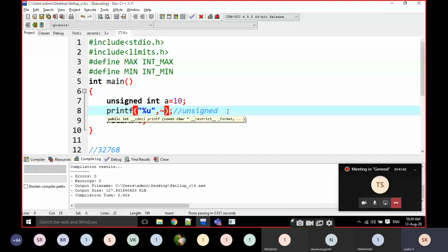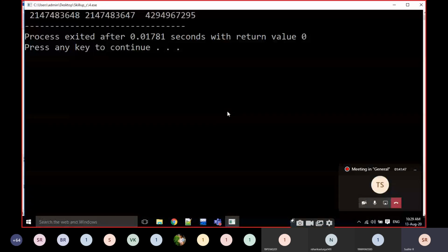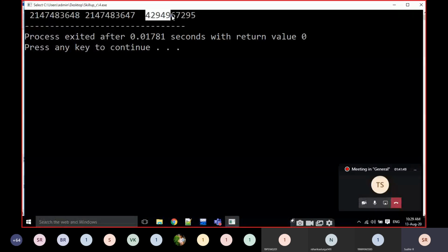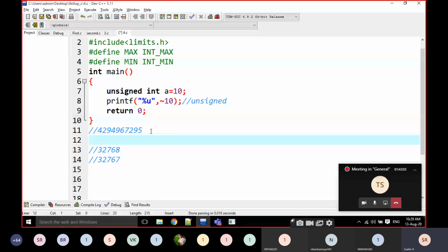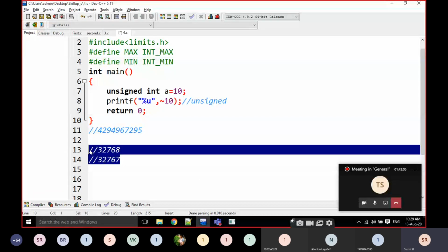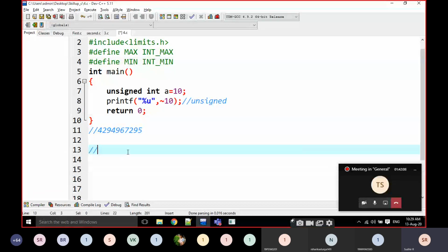Now I am going to apply. Everyone, just look at this value. I am going to copy this value. I'm going to close this one. This is the maximum value, right? If it is a 2-byte representation, if you are going for Turbo C, the maximum value is 65535.